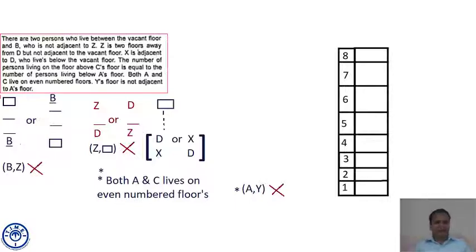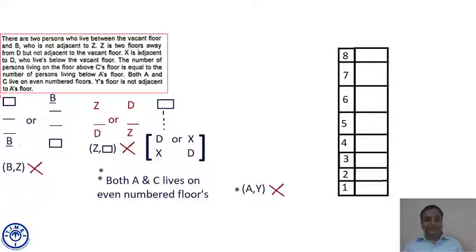If I summarize it, between the vacant floor and B's floor there should be two floors in between. Between Z's floor and D's floor there should be one floor in between. D has to be adjacent to X's floor. It can be DX or XD. But D has to come below the vacant floor.